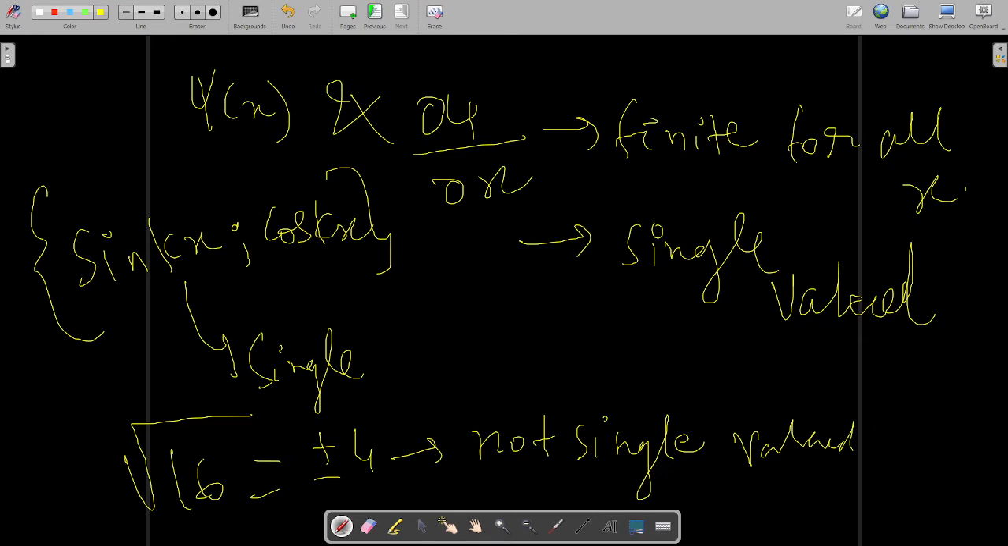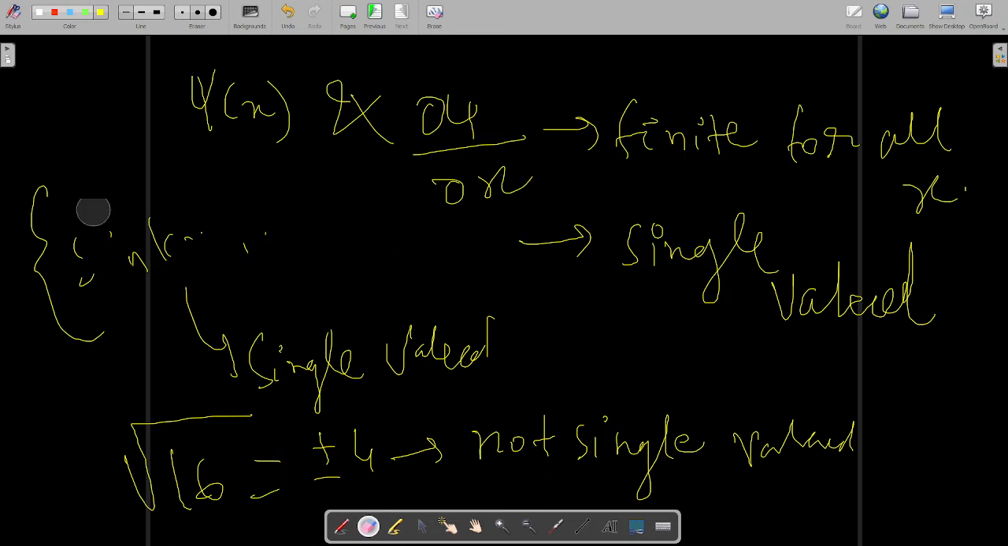But sin kx, cos kx, these functions are single valued, right? These are single valued because after putting one value of x, we will get only one value of the function. So it is single valued. And also they are continuous too. Why are they continuous? You know this very well.